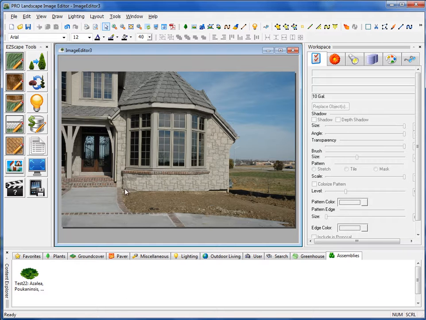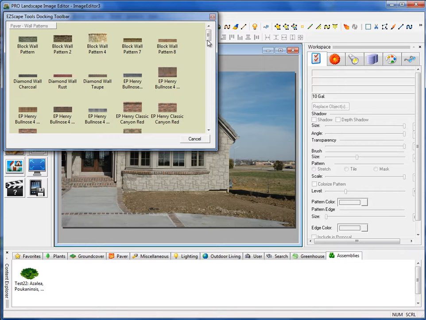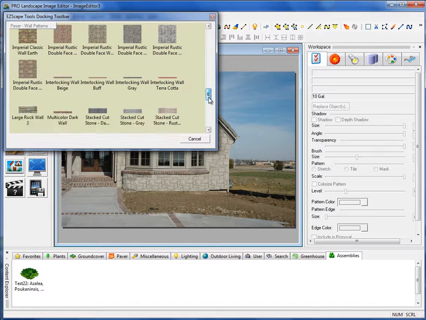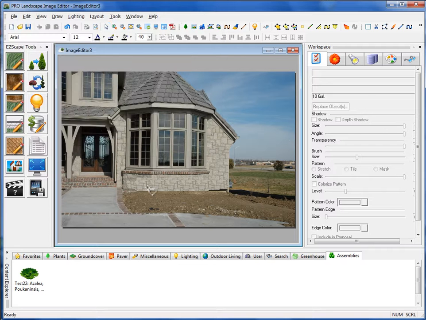Okay, now to get started here, we're going to go ahead and put a retaining wall around the front of this. So I'll go over to my EasyScape toolbar and select the EasyScape wall tool. And I have a couple different tool types here to use. The one I prefer is the freeform curve, and click OK. And then I have several or a couple hundred wall patterns to choose from. I'll go ahead and select the first one and simply start clicking where I want to place that wall, like so, and I'll right click to set that down.